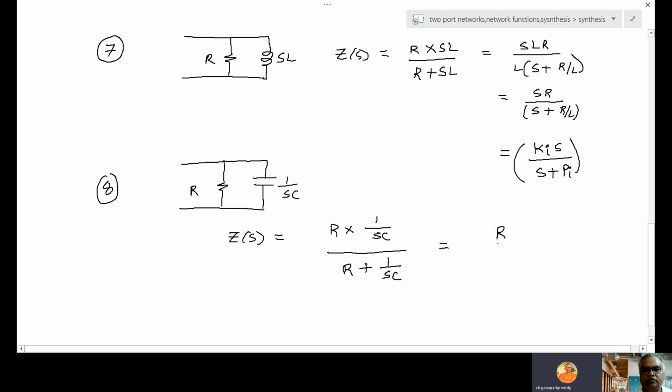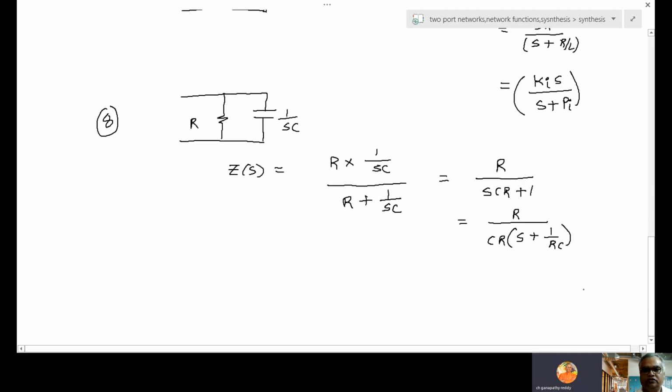This is R by SCR plus 1. This is R by CR common, S plus 1 by RC. So how does this look? 1 by C by S plus 1 by RC.